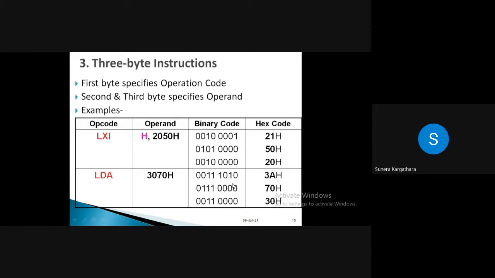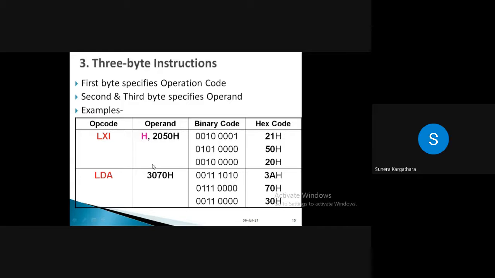Suppose you have an instruction which will take 3 bytes of your memory for execution. LXI H will take one code, and the 16-bit number 2050 that you are loading here needs 2 more bytes of your memory. So 50 is the lower order byte and 20 is the higher order byte. Combined, it will occupy 3 bytes of your memory. So it will come under the category of 3 byte instructions. In the same way, if you use the LDA instruction, for LDA you have the code 3A.